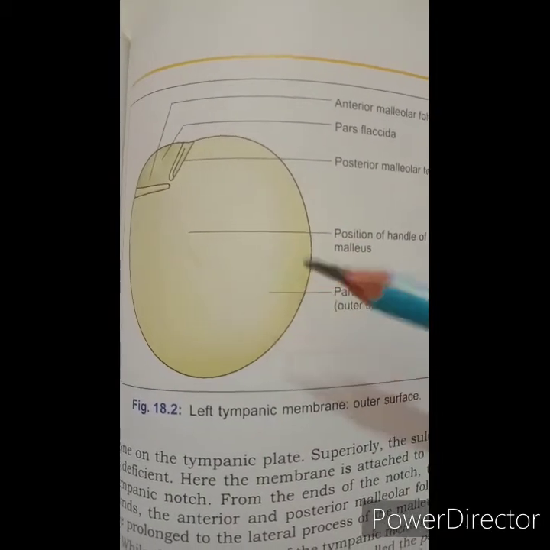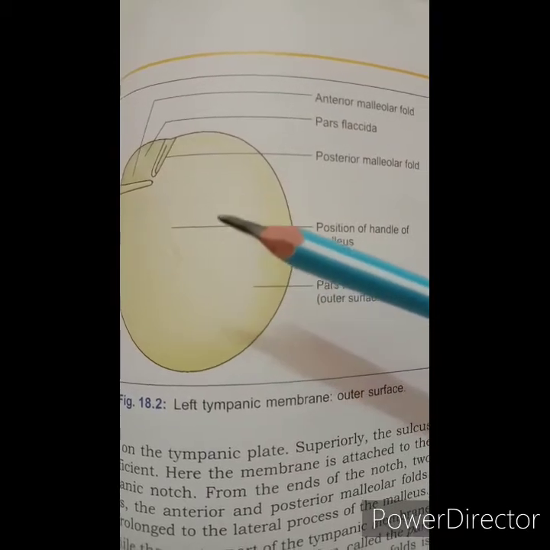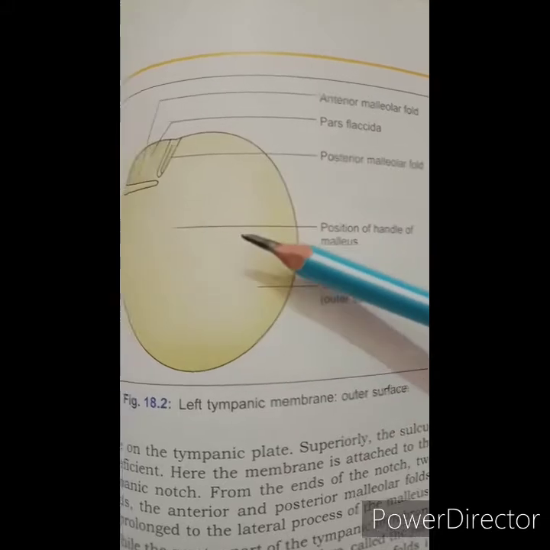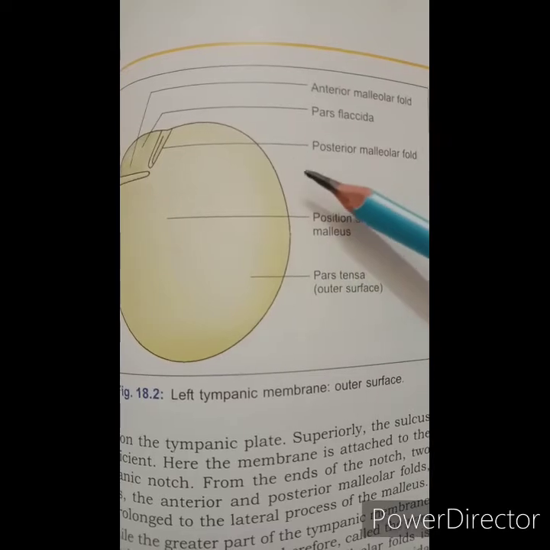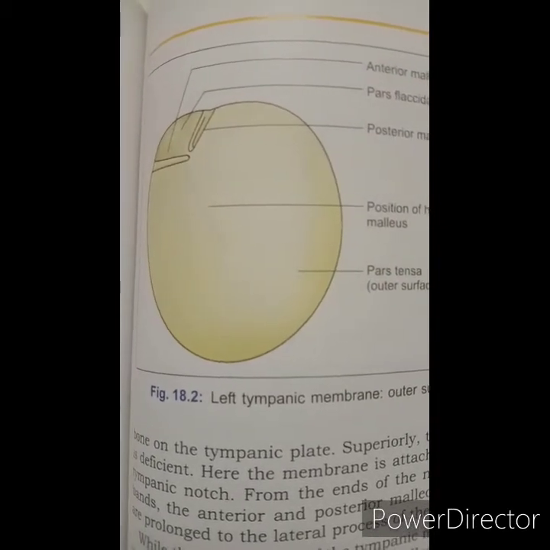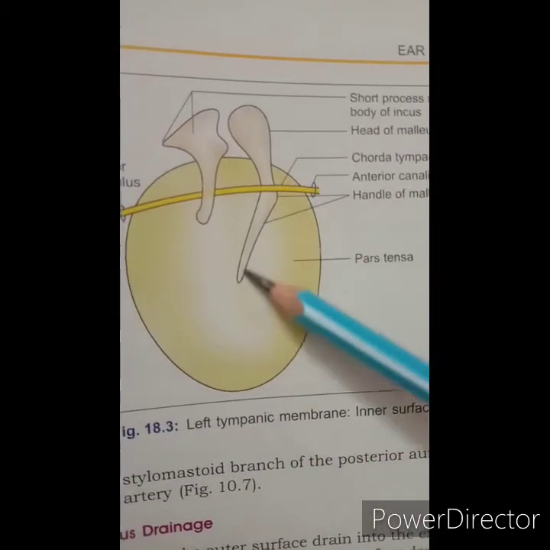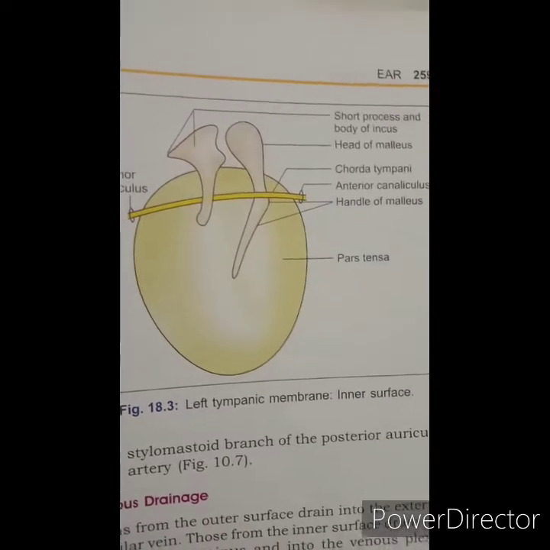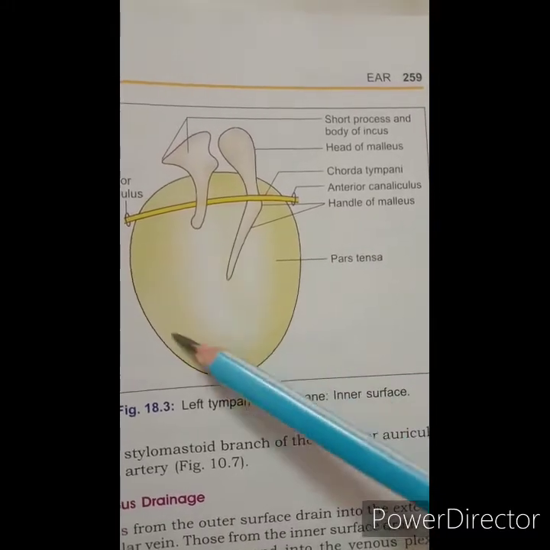Then the nerve supply to the tympanic membrane: the outer surface is supplied by the auriculotemporal nerve and the auricular branch of the vagus nerve, and the inner surface is supplied by the tympanic branch of the glossopharyngeal nerve. Here you can see the handle of the malleus, which is attached to the tympanic membrane posteriorly. So this is the pars tensa, this one.